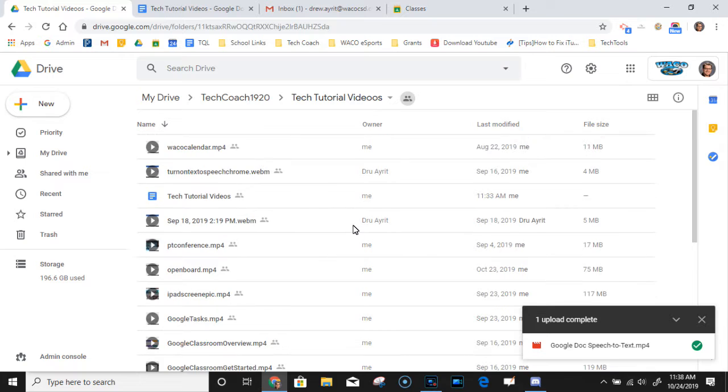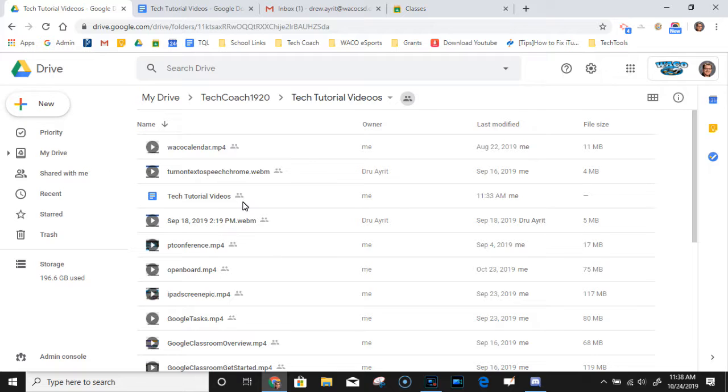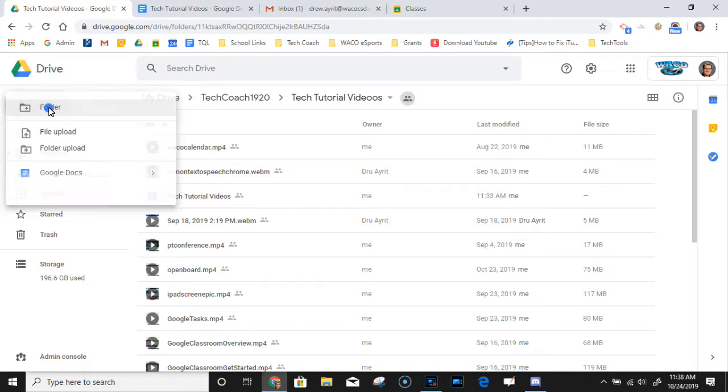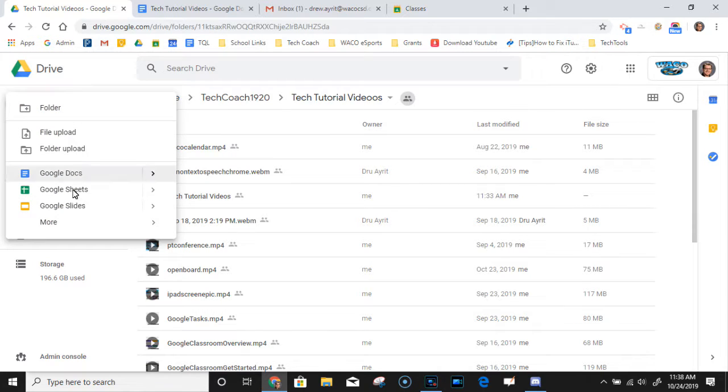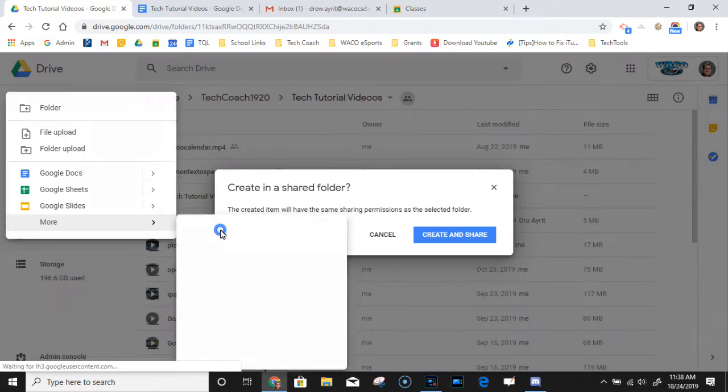But I'll take you through the basics of just making a Google form, and then we'll talk about how you can use it as an assessment. So in your Google Drive, in whatever folder that you want to house your quiz, you just do New, but then you'll have to go to More, Google Forms, Create and Share.